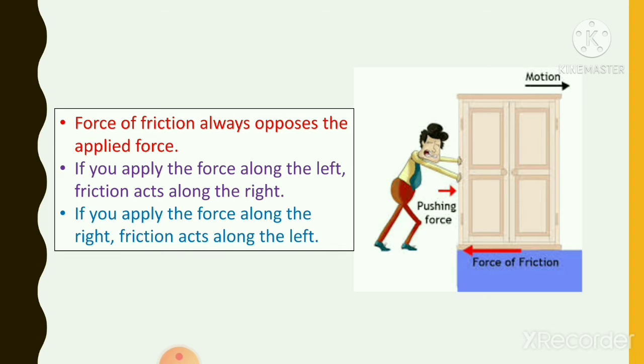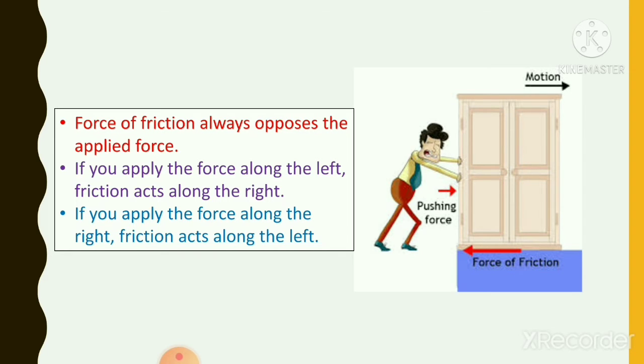But the cupboard is touching the ground, and the two surfaces are in contact: one, the surface of the cupboard, and another, the floor surface. So when you apply the force to push the cupboard, the force of friction tries to stop it.